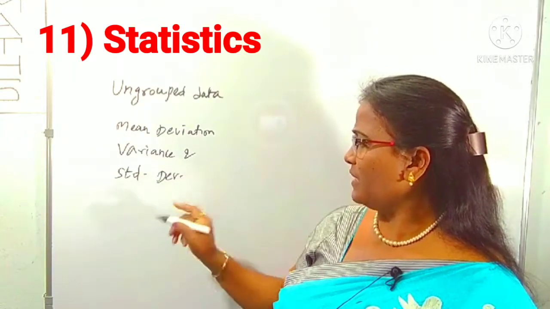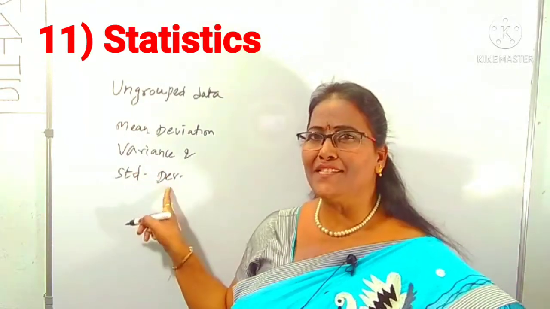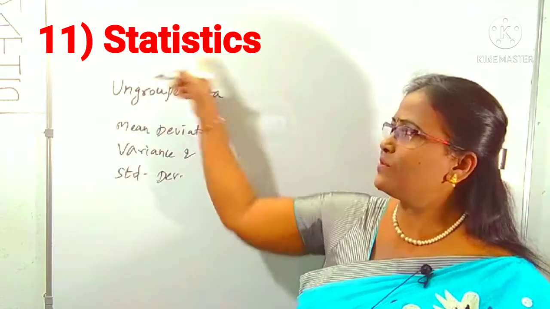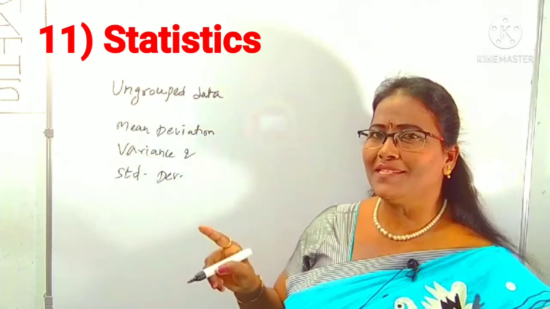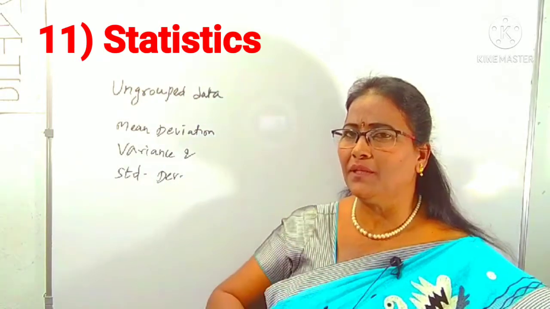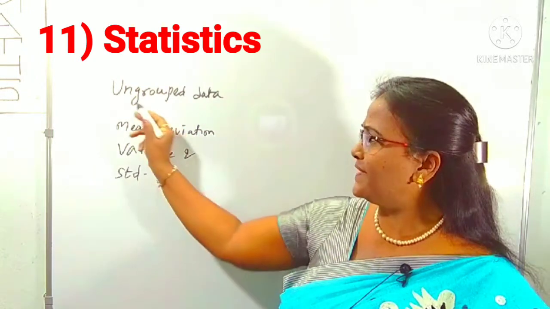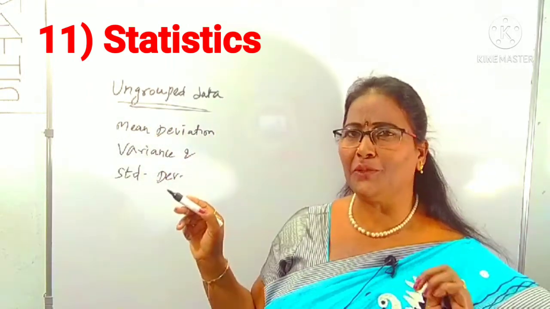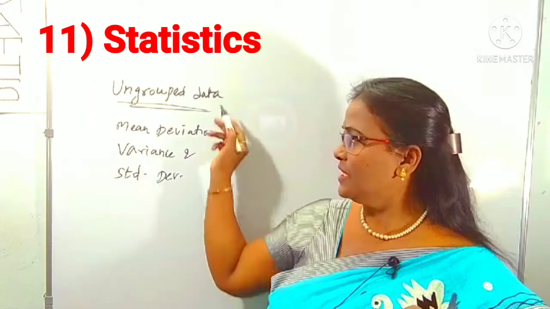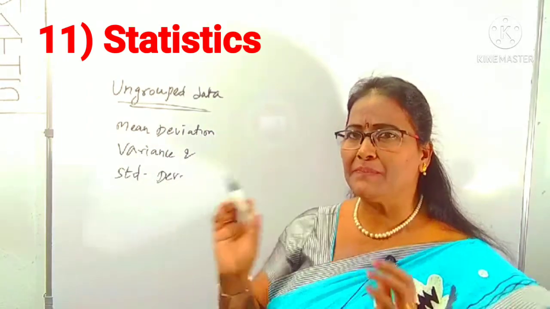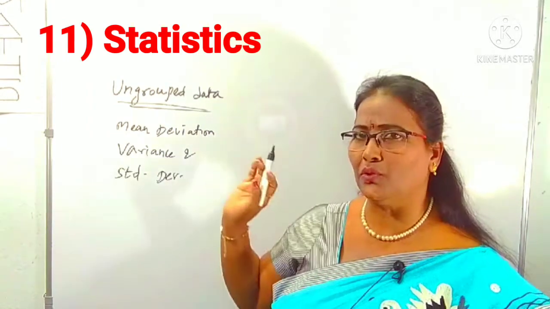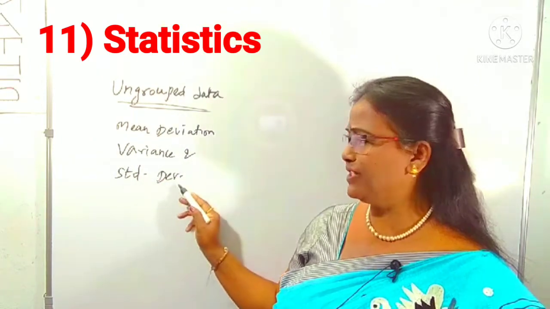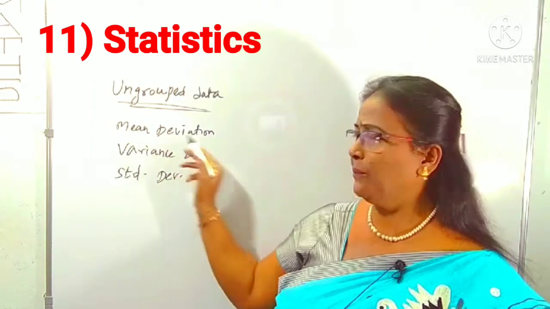You know variance very well. Standard deviation is nothing but the positive square root of variance. So this is also one of the important topics. Statistics is a very simple topic. Don't go deep. Just concentrate on ungrouped data at least, because he is giving the question only from ungrouped data. One question will be given from this topic, a simple portion, nothing to worry. You have to know what variance is and what standard deviation is, and you have to find the mean deviation also.